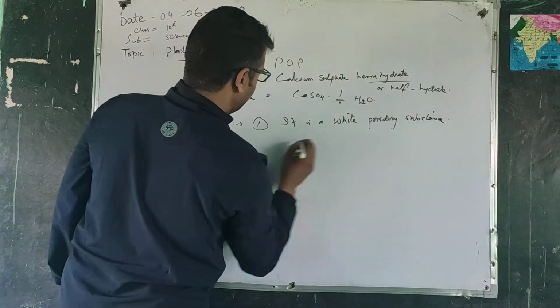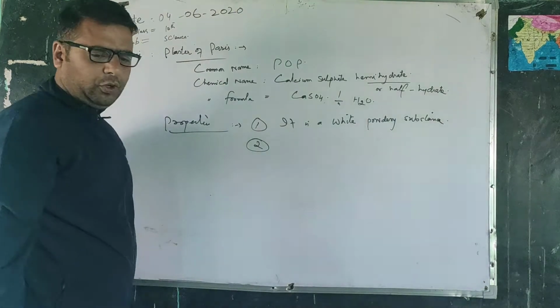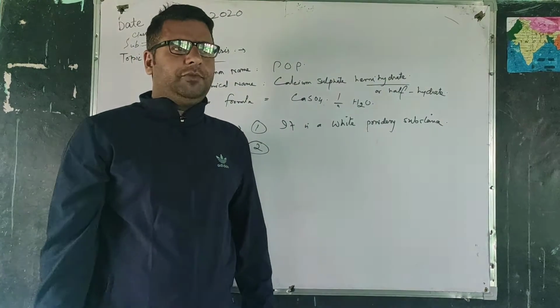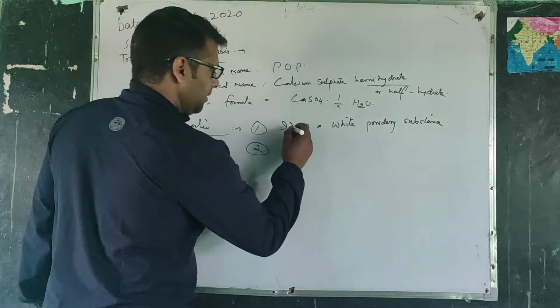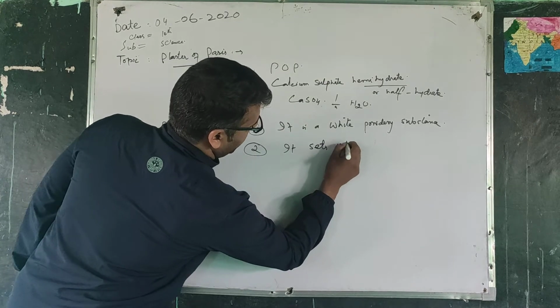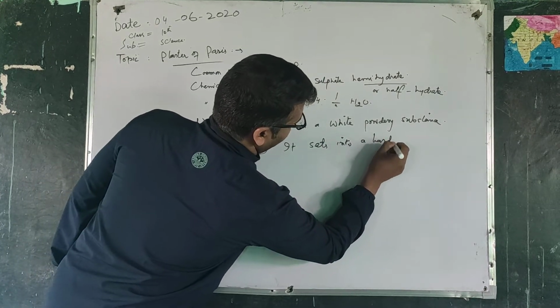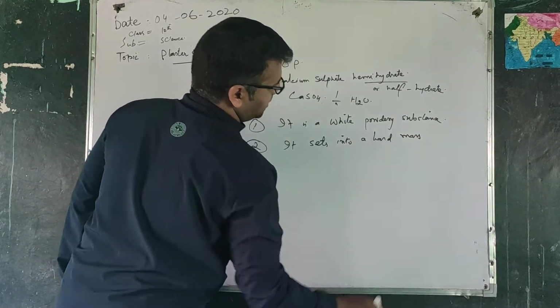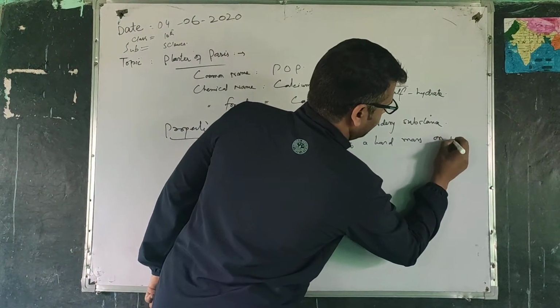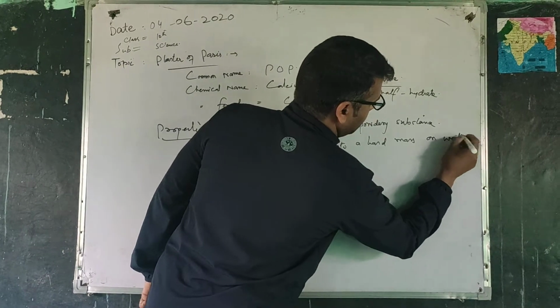The second property of POP is that it sets into a hard mass on wetting with water.